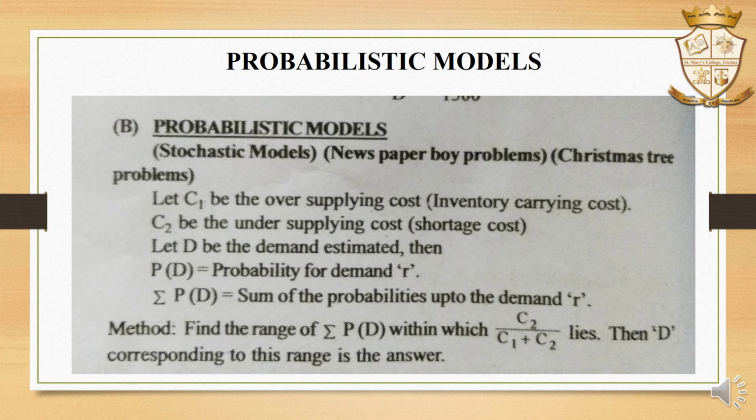Then sigma P of D is the sum of probabilities, or cumulative probabilities. Then we have to calculate C2 divided by C1 plus C2, and it lies in between the cumulative probabilities. After that we consider the demand corresponding to this range as the answer for the inventory problem.